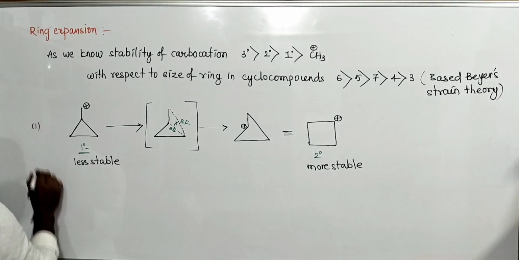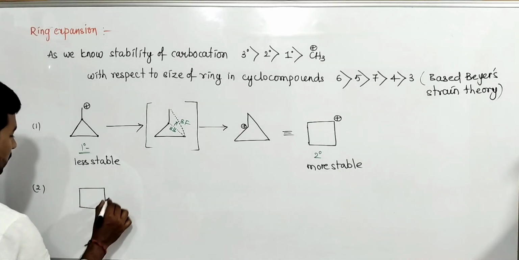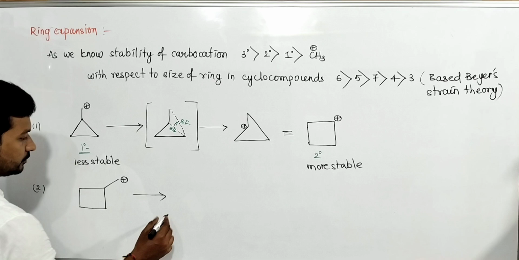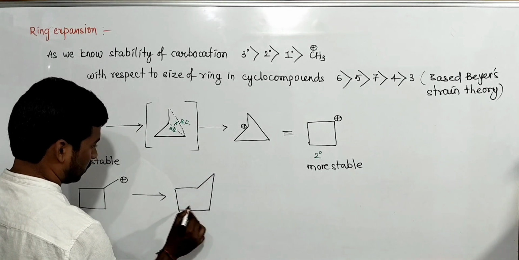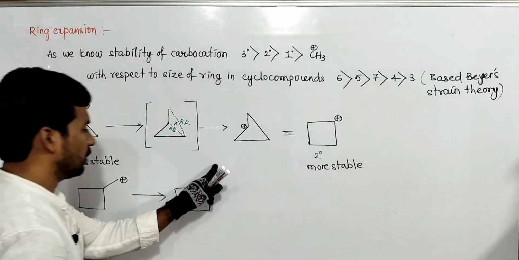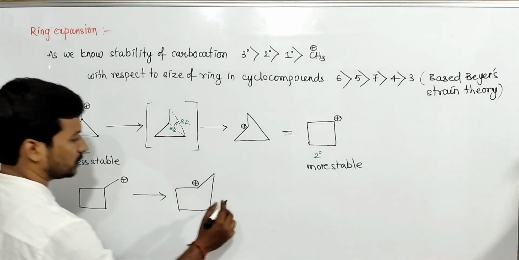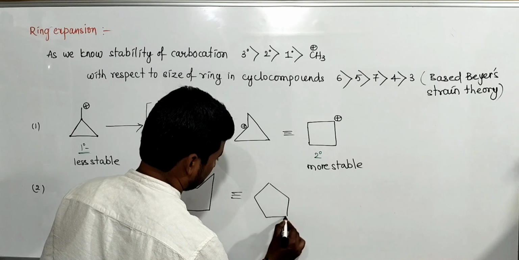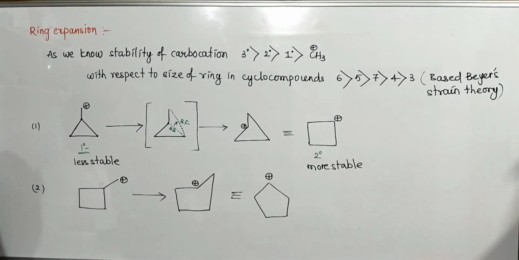Next, if a 4-membered ring with positive charge is like this, this undergoes rearrangement. I am writing directly like this. Sorry, due to loss of the bond pair, this carbon becomes positive. This is nothing but a 5-membered ring, pentagonal, with positive charge. Okay, this one.